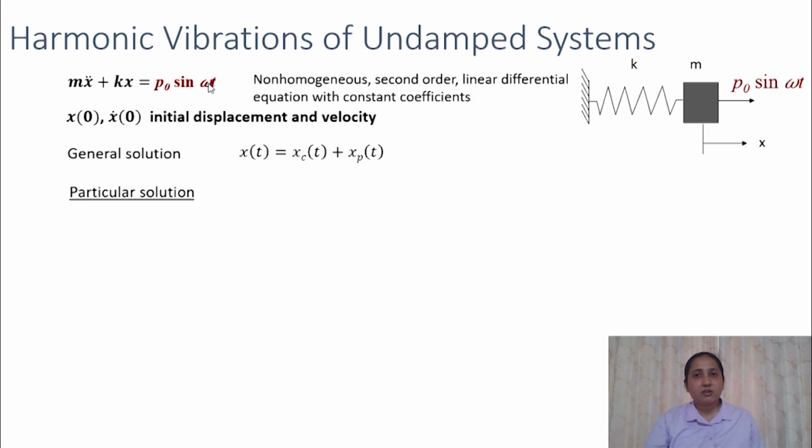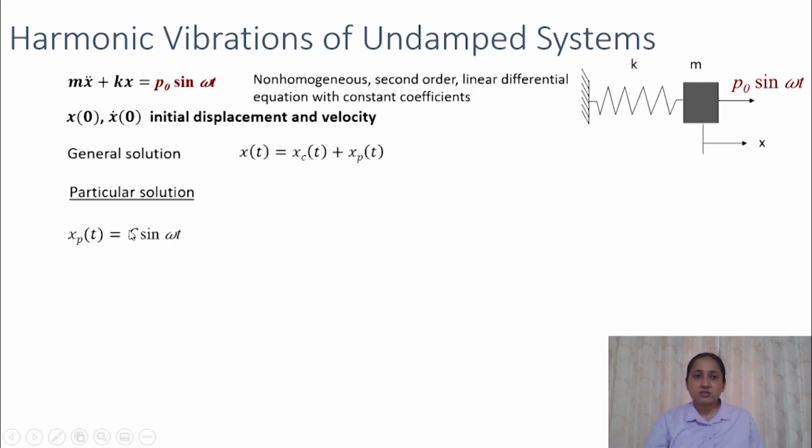Now let's see how to solve this equation of motion. First we will look into the particular solution. To get a particular solution, first we will assume that the particular solution is of the form C sine omega t. If you substitute this particular solution in our equation of motion, it should satisfy the equality.